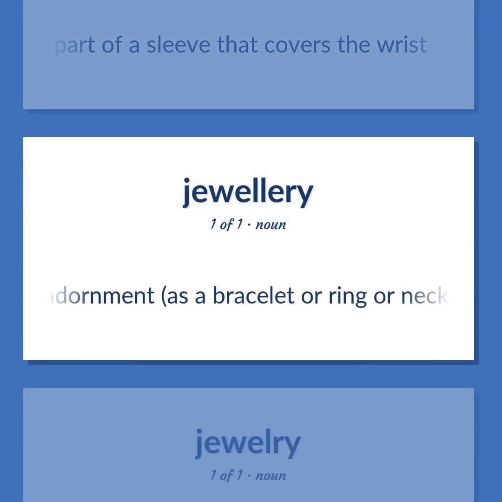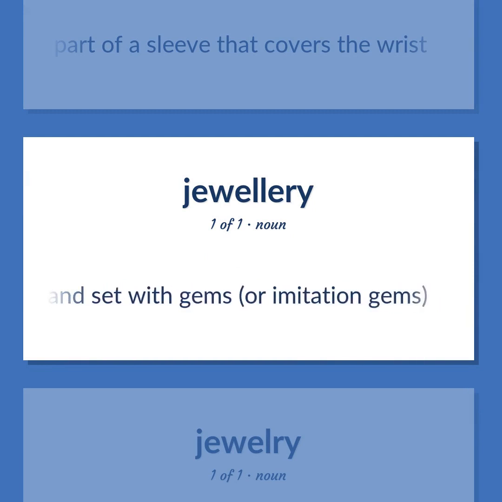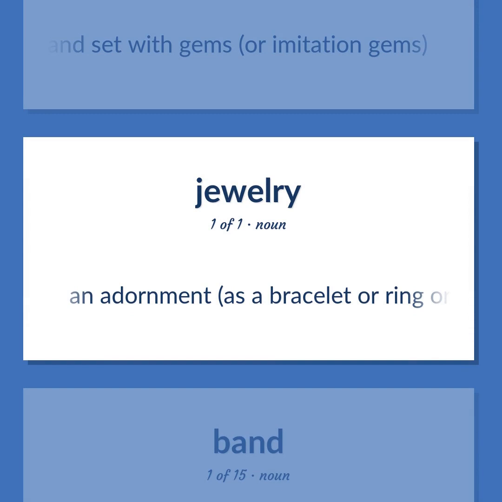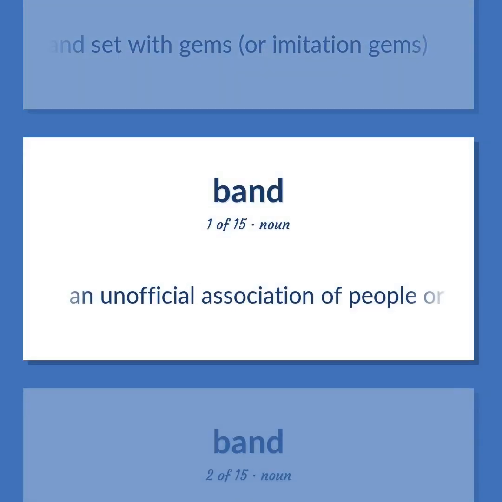An adornment, as a bracelet or ring or necklace, made of precious metals and set with gems, or imitation gems. An unofficial association of people or groups.